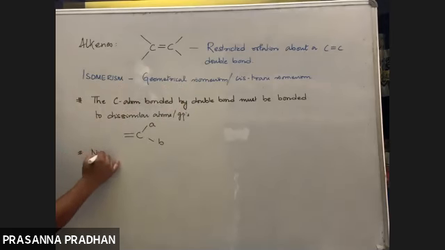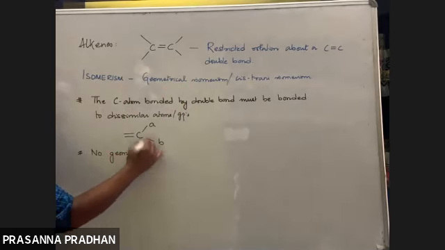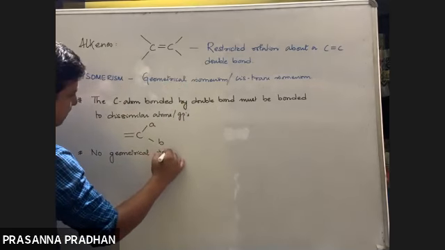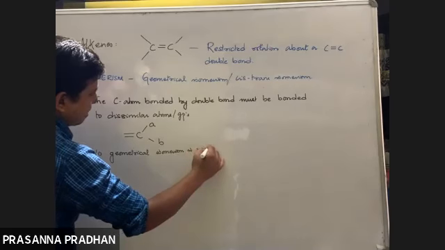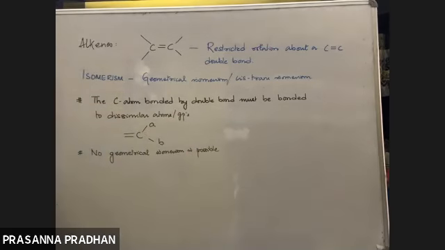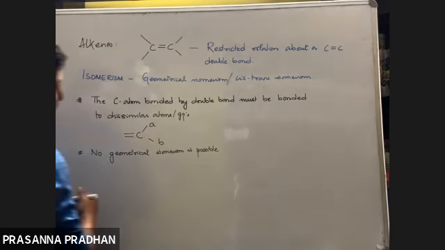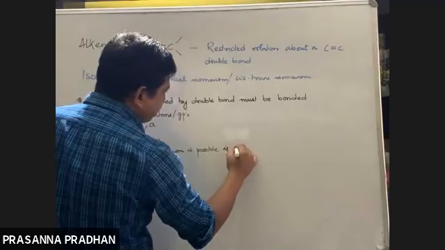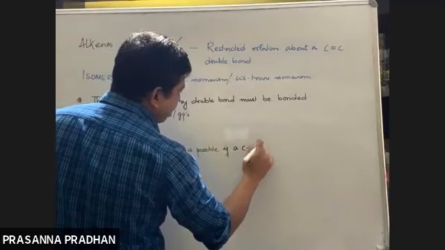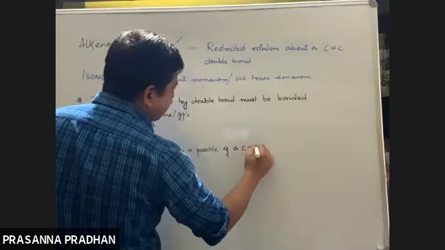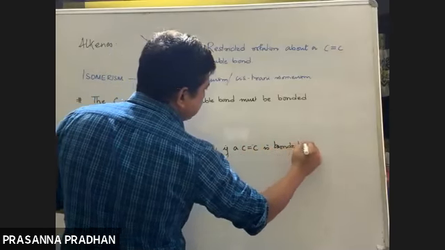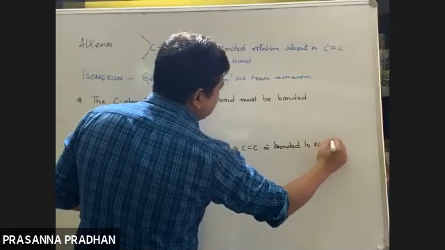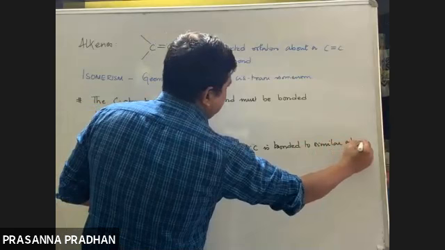No geometrical isomerism is possible if a carbon-carbon double bond is bonded to similar atoms.